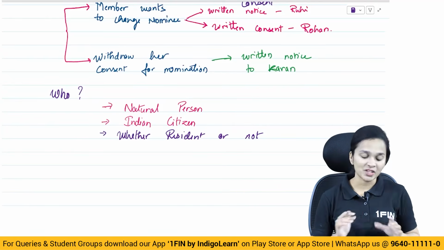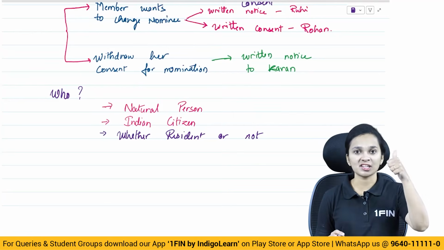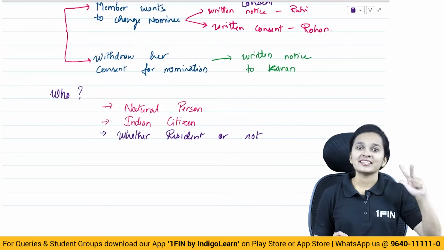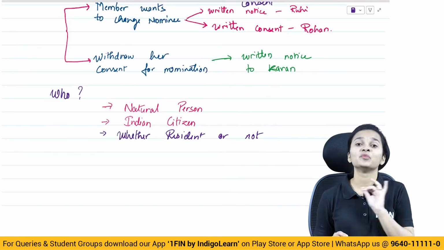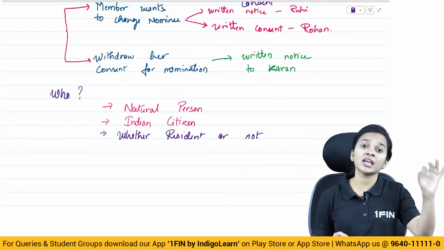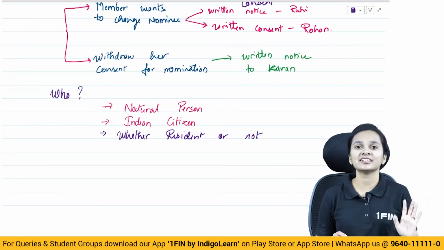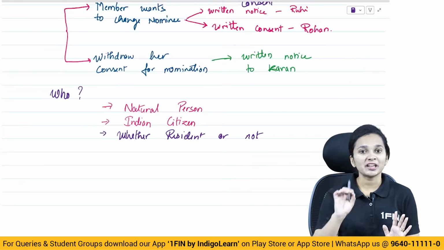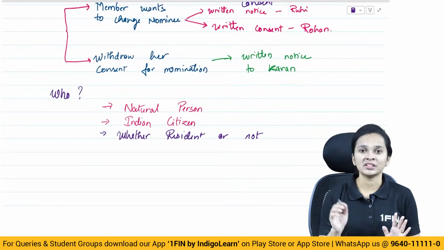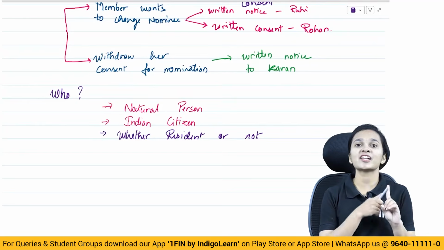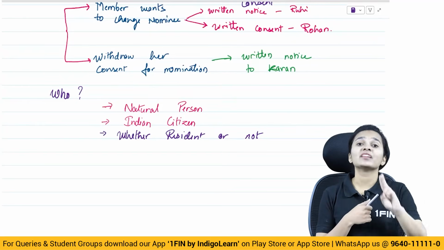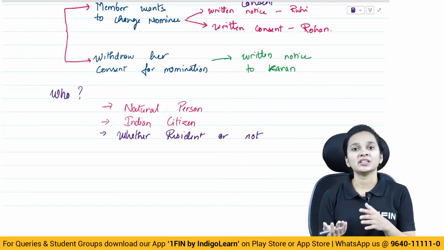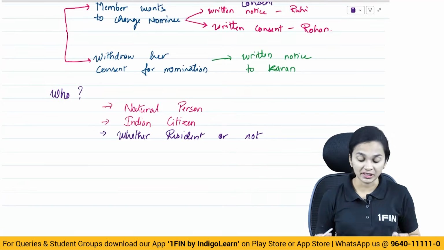here in India. So what is the first condition? The person has to be a natural person. Second, he has to be an Indian citizen. Is residential status mandatory? No, it is not mandatory. He may or may not be a resident in India. Residential status is not mandatory in order to become a member or a nominee in case of a one person company. So only a natural person who is an Indian citizen, whether resident in India or not, is eligible to become a member or a nominee in case of a one person company.